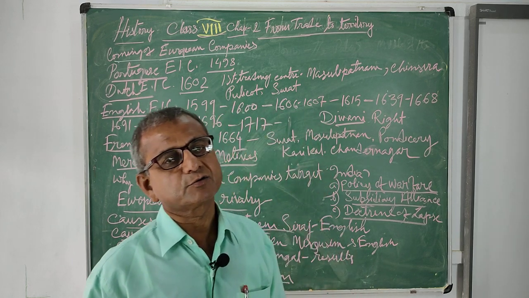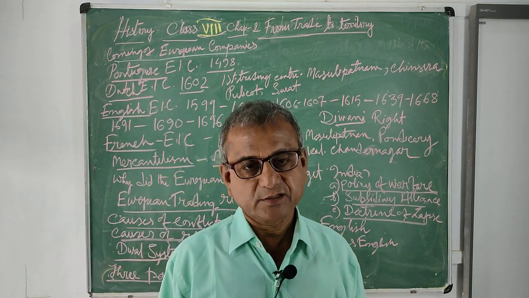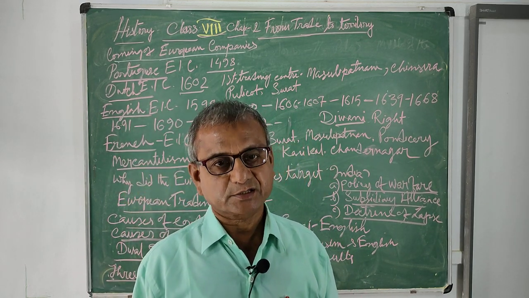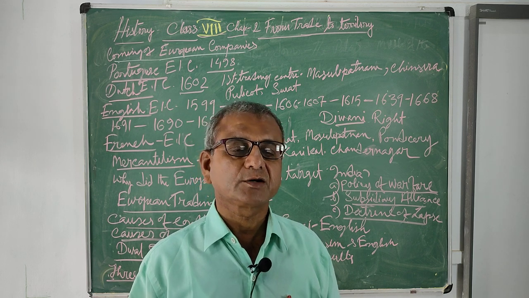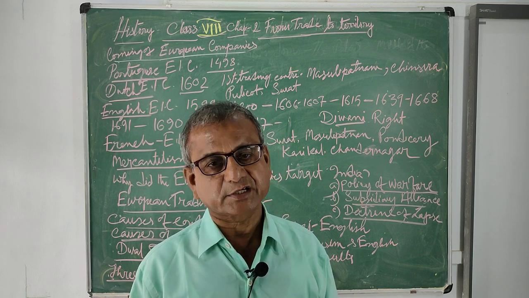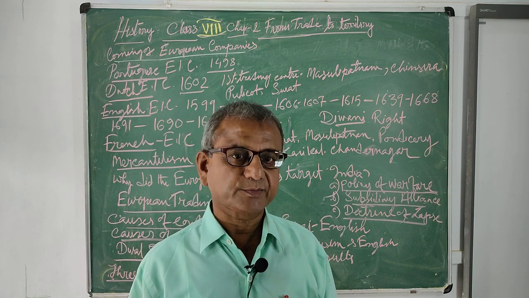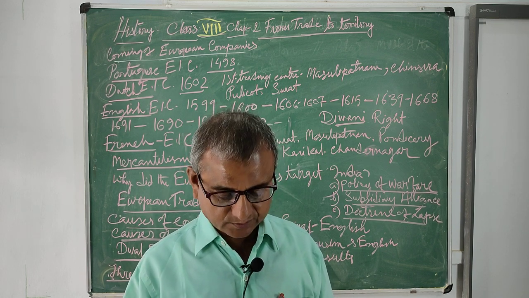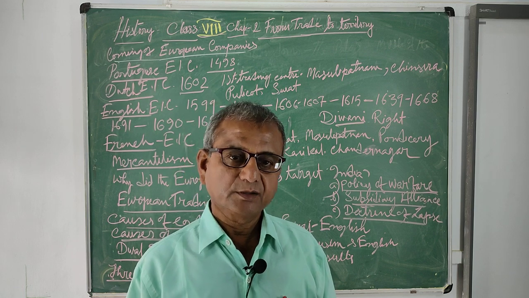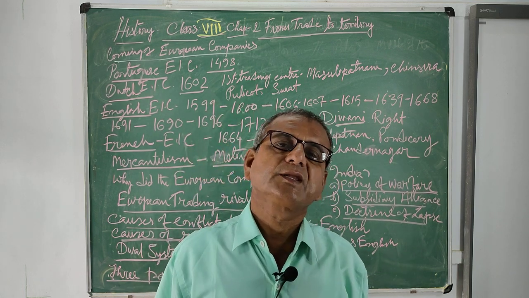Moreover, the native ruler would not be able to sign any treaty, or declare any war against any other ruler or power, without the permission of the British.